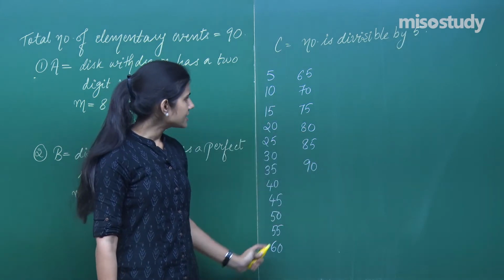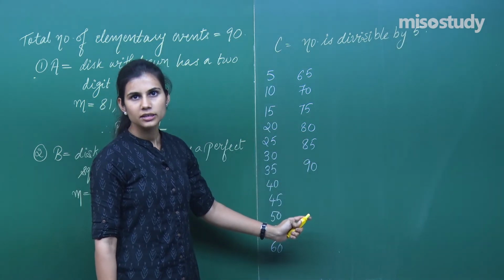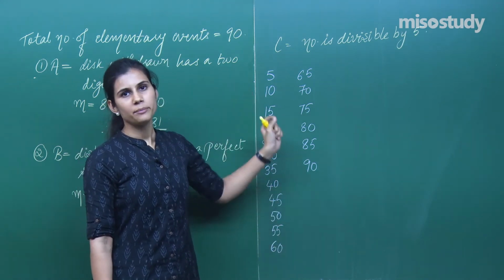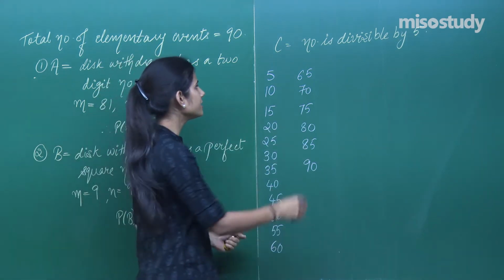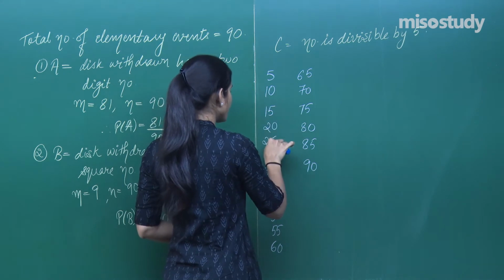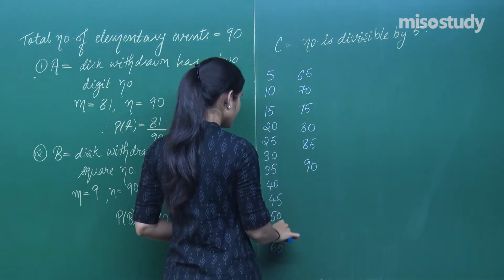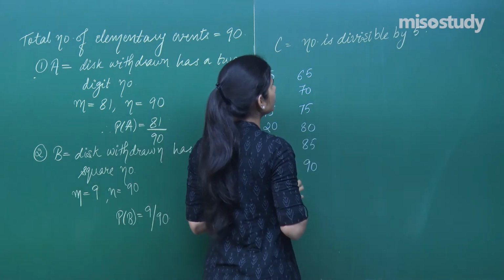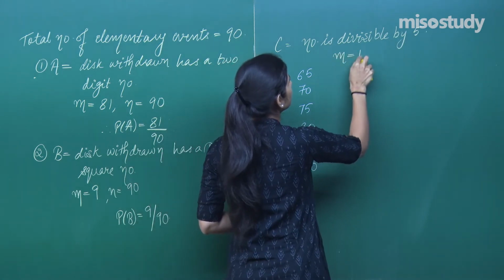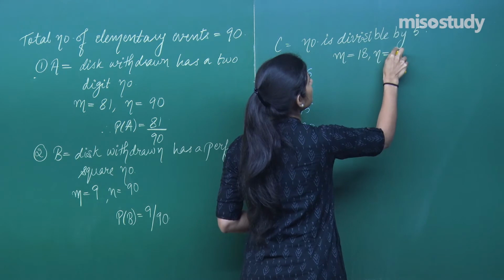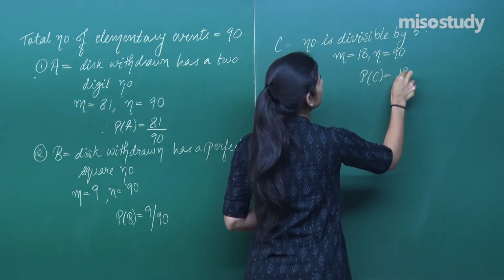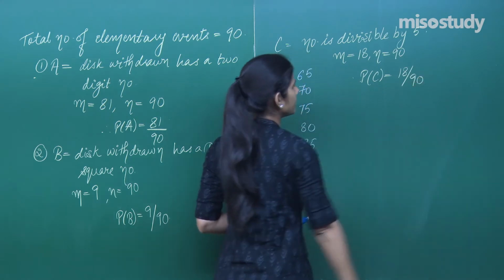So it is discs with these numbers which are favorable to event C because they have numbers which are divisible by 5. How many are they? 1, 2, 3, 4, 5, 6, 7, 8, 9, 10, 11, 12, 13, 14, 15, 16, 17, 18. So here your M is 18 and N is 90. Therefore, the probability of event C is 18 upon 90.